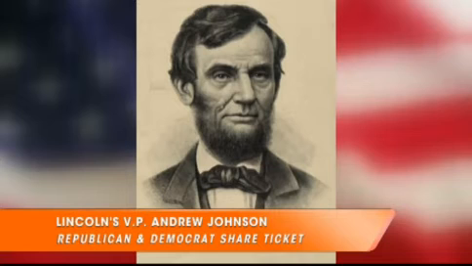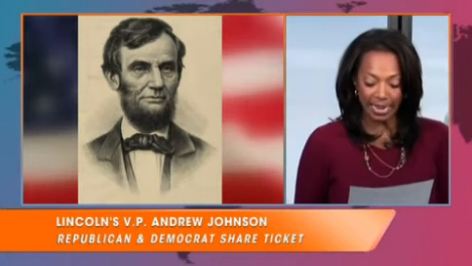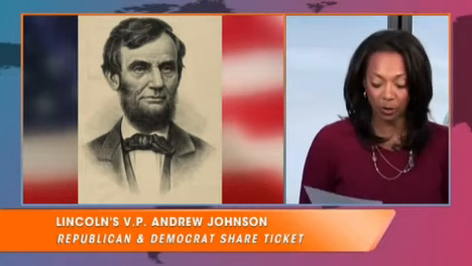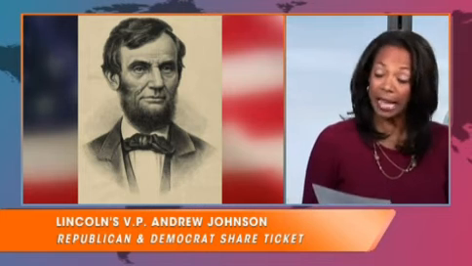Now, Lincoln felt he had little chance of re-election, but when a backroom deal got John C. Fremont to quit the race, the National Union Party dumped Lincoln's VP, Hannibal Hamlin of Maine, and replaced him with War Democrat Andrew Johnson as his running mate.